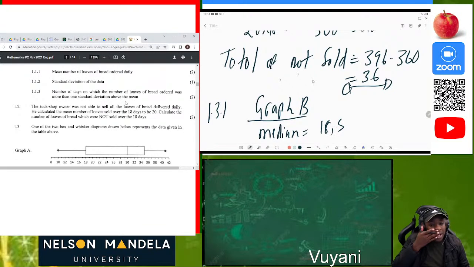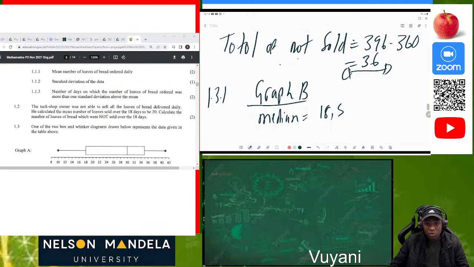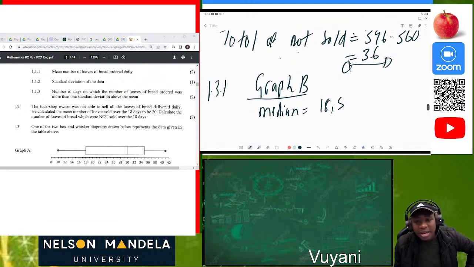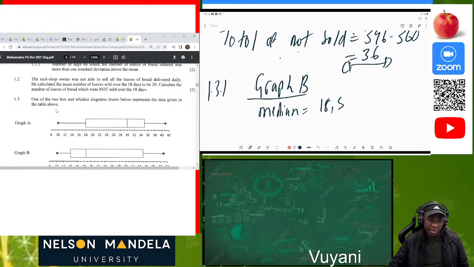So in grade 12, they won't ask you to calculate the median. They'll ask maybe just for you to get marks, but they usually don't ask you to get the median. Why? Because they will ask you this indirectly, like the way they asked you this time around. So let's look at 1.3.2.